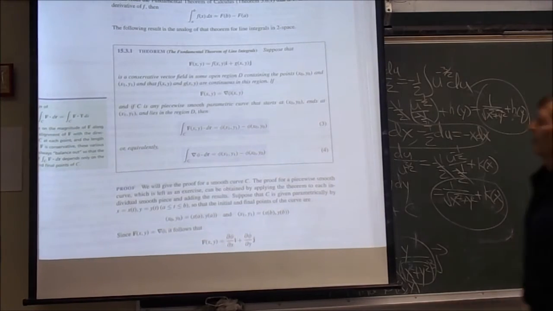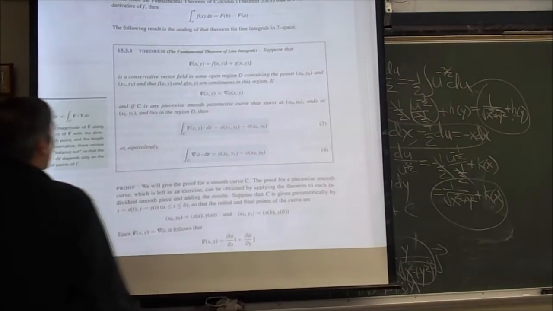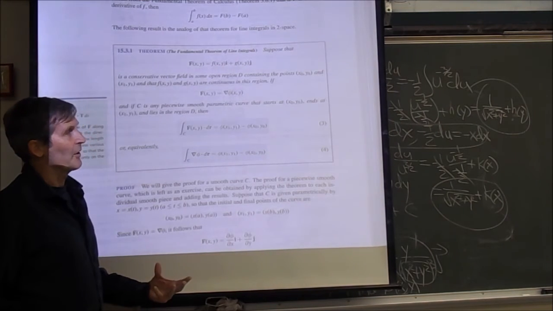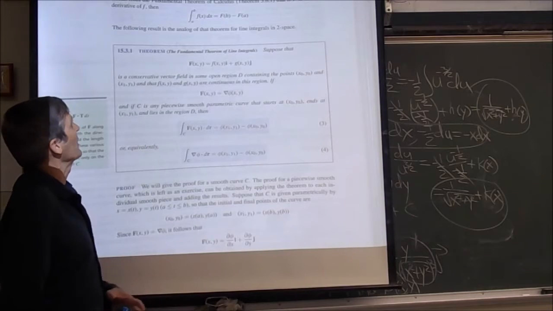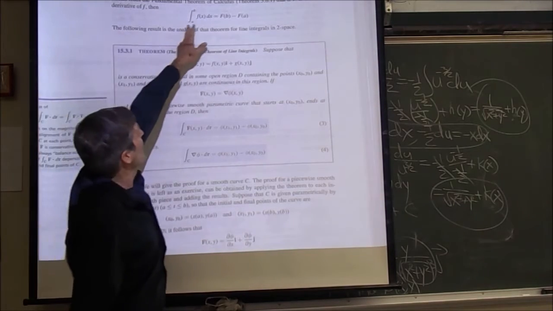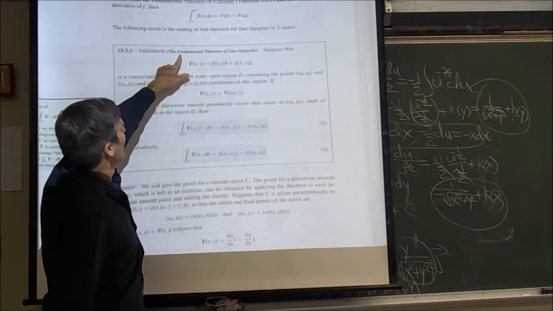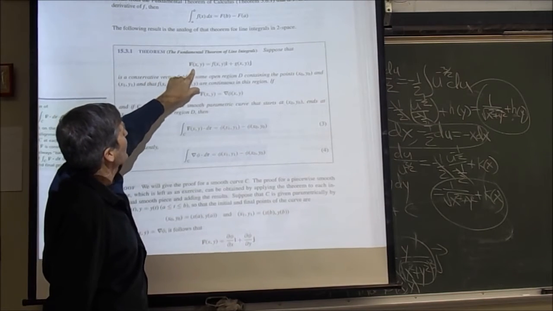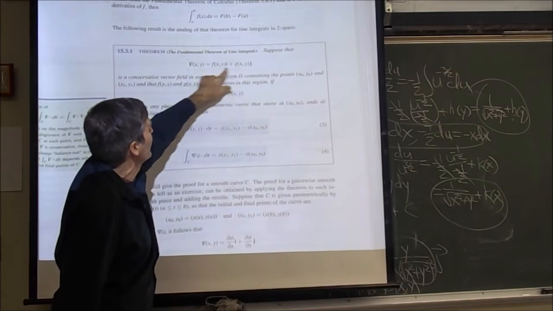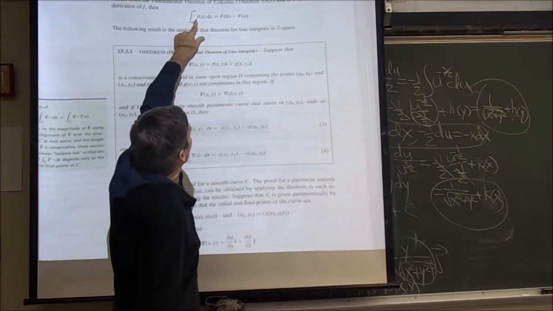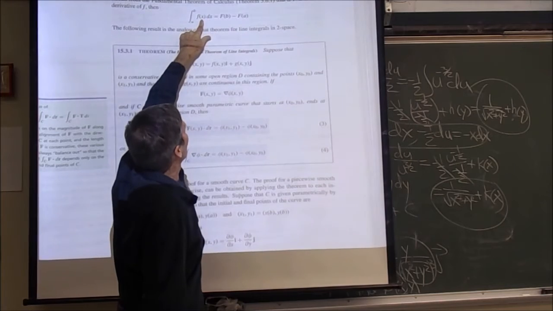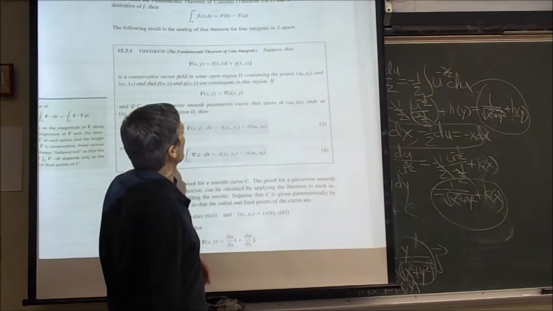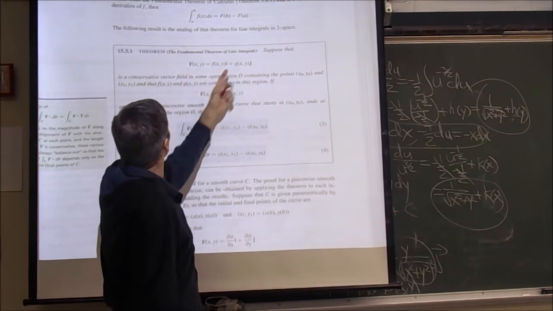Well, what's the big deal about that? It's an analogy to derivatives, so now we're looking, does that have an analogy in the fundamental theorem of calculus? Here was the fundamental theorem of calculus again. Here's the fundamental theorem of line integrals that corresponds to it. A vector field, now a vector valued function of two variables in the plane instead of a one component function of one variable along a line. Suppose that this is conservative.